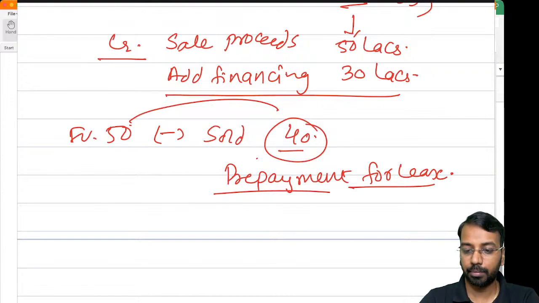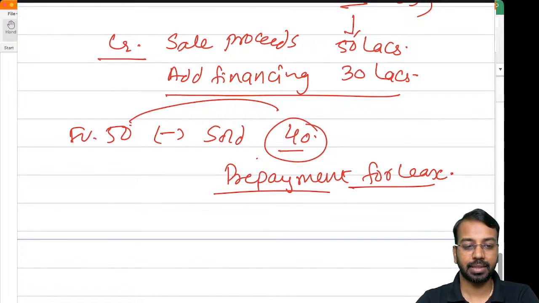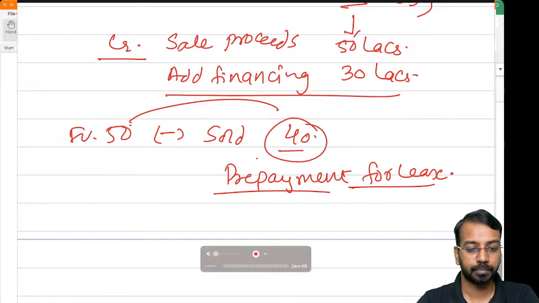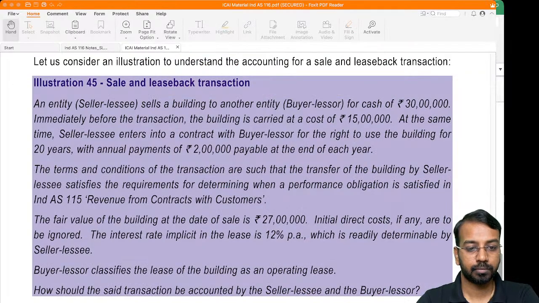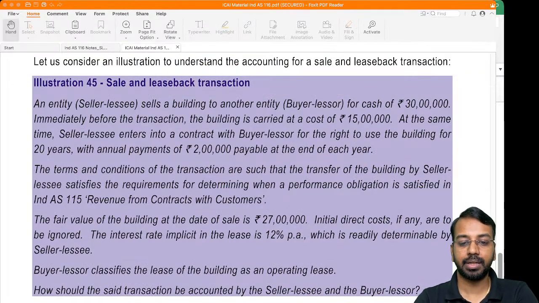Now, a very important question, sale and leaseback transaction. Let me share this with you. Please read the question carefully, and this one question will help us understand the concept comprehensively.